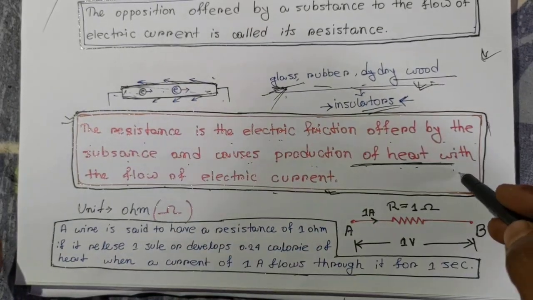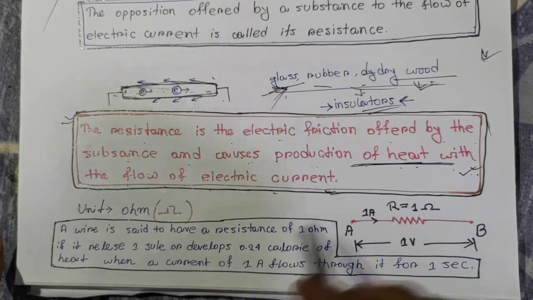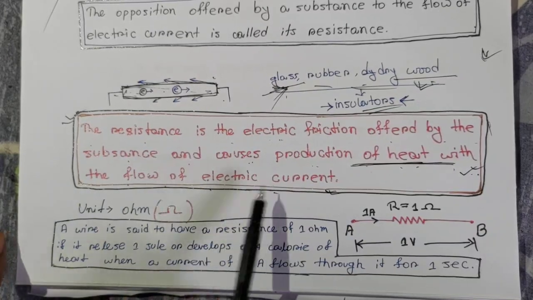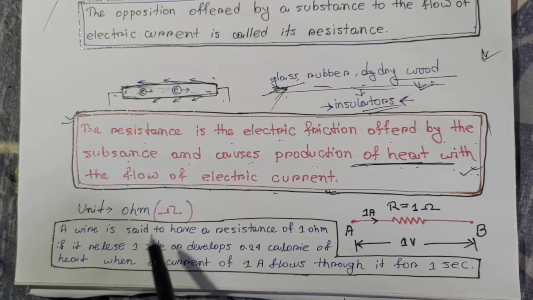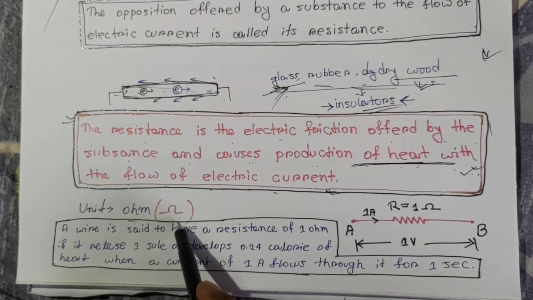It depends on the material how much heat it produces, but it produces heat with the flow of electric current. The unit of resistance is ohm, and here is the symbol.